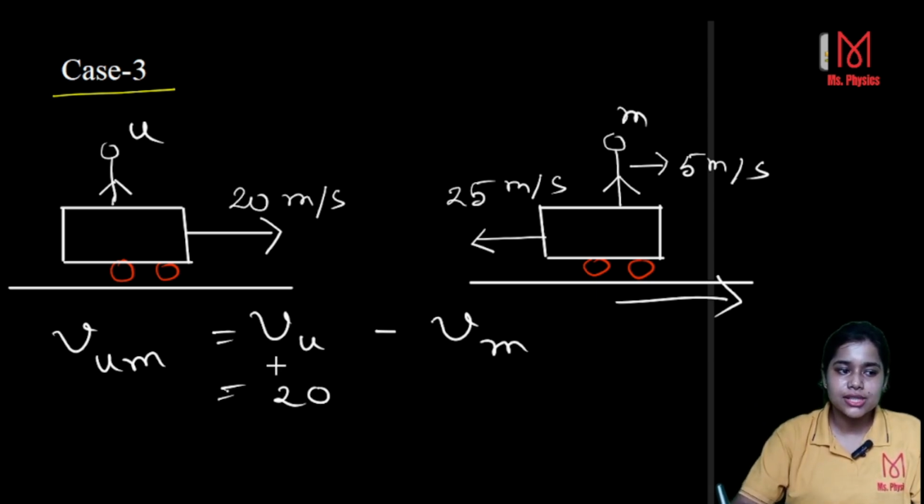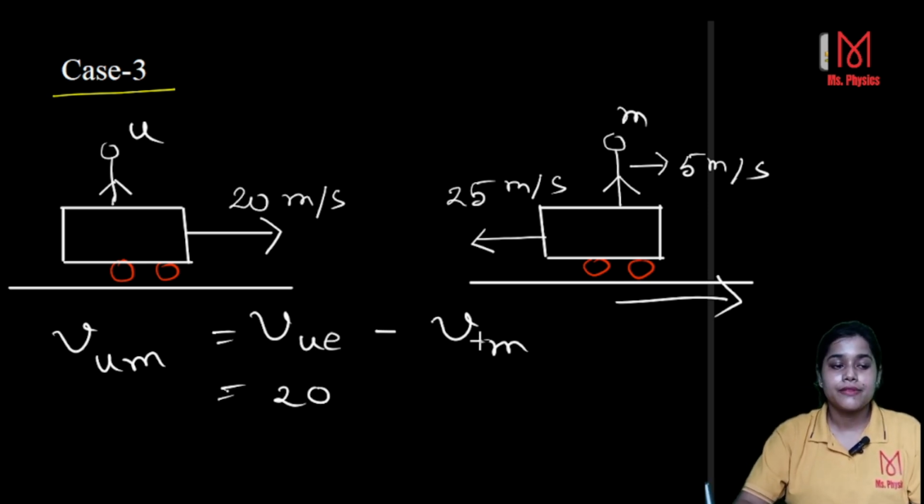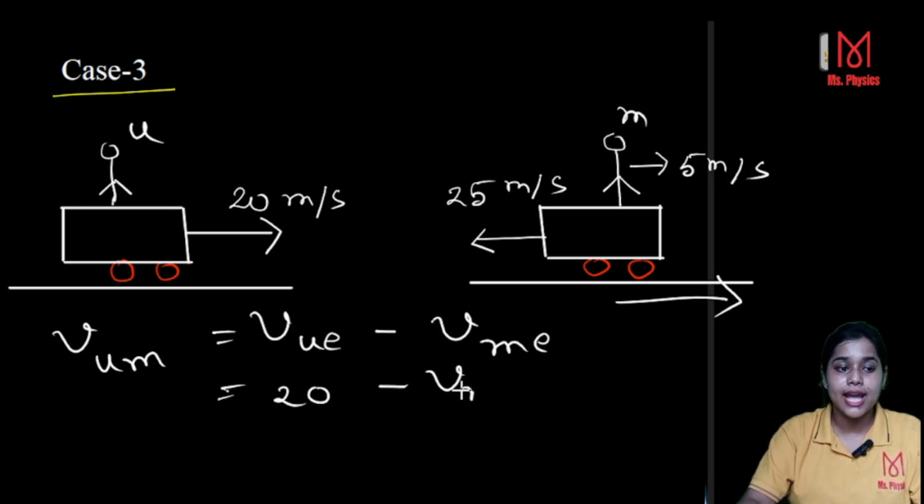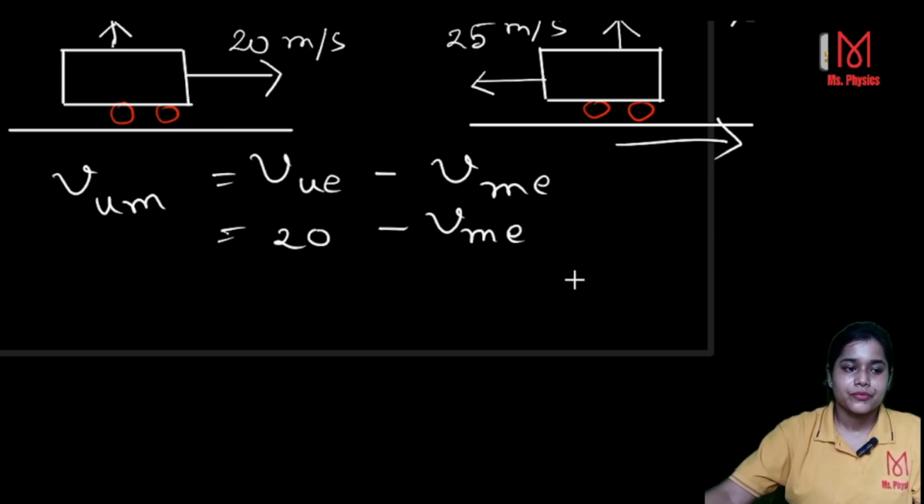Here the velocity of you is 20 meter per second, but that is with respect to the earth. With respect to the earth, you don't know my velocity, so you have to find it. The velocity of you with respect to earth is known to you, but the velocity of me with respect to earth is not known. We have to find it. But how? What is known to us?